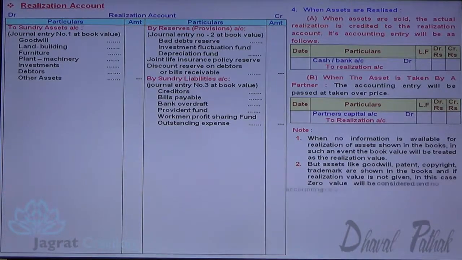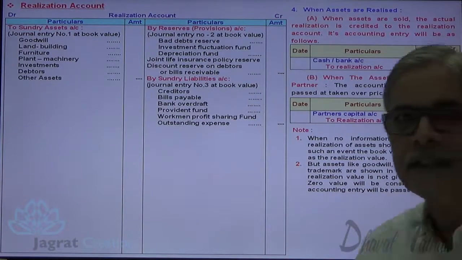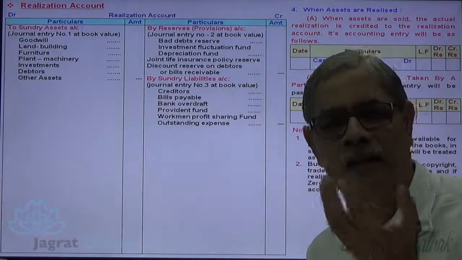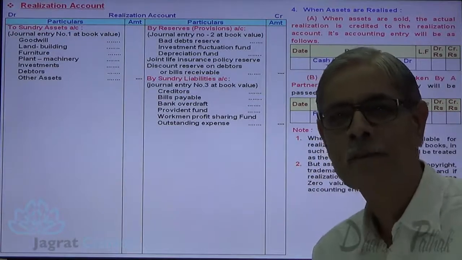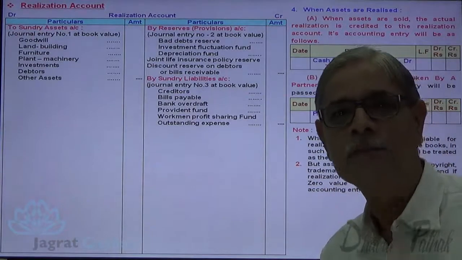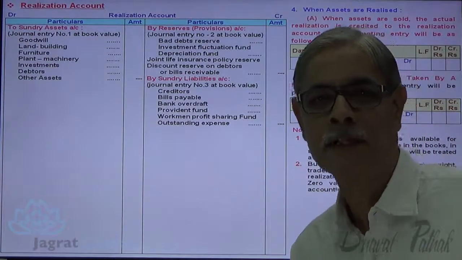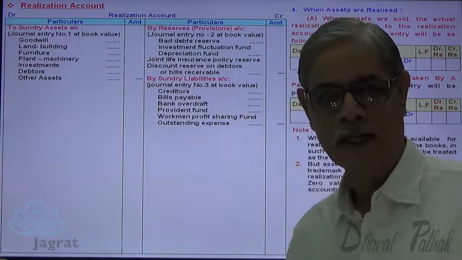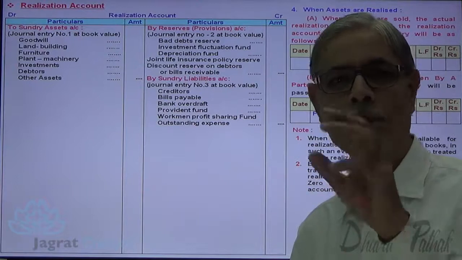But assets like goodwill, patent, copyright, trademark are shown in the books, and if the realization value is not given to you in the sum, in this case zero value will be considered, which means it has realized nothing. And when nothing is realized, you cannot write the entry. So, one asset sold for cash, second asset taken by a partner at an agreed value, now asset given for payment of liability. When an asset is given for payment of liability, we don't write any entry.